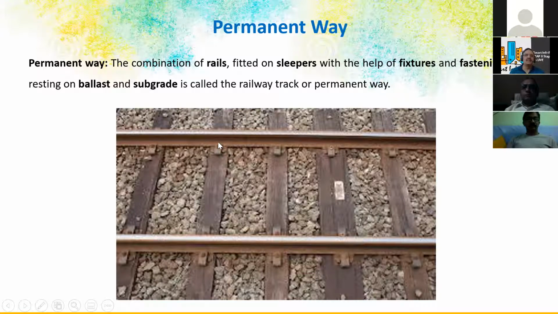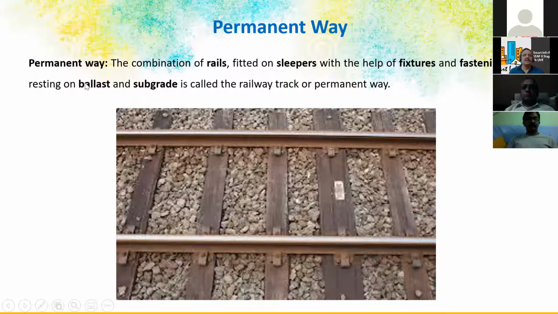These are called rail clips, which are connected to the sleepers, because this is a structure which is just resting. There is no fixity except for the passive resistance of the ballast. The rails will be resting on the sleeper with the link of these clips. Even clips are not welded; they will be held by mechanical pressure only.